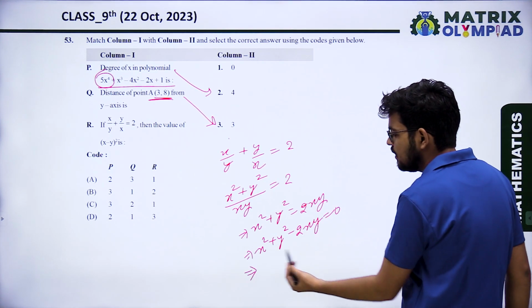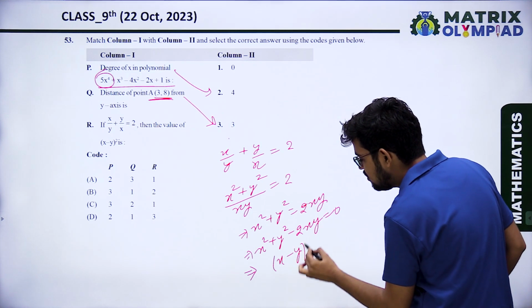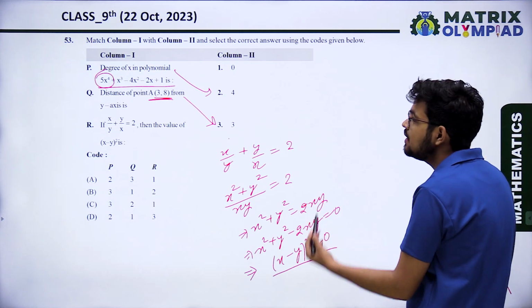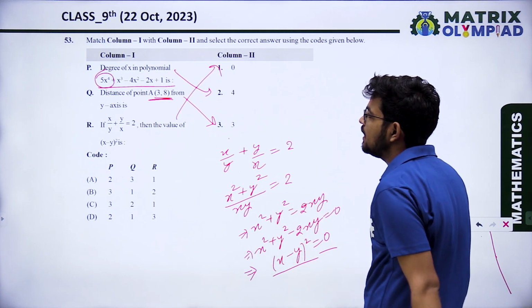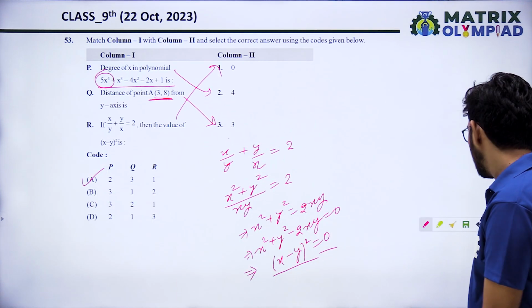When we factor x square plus y square minus 2xy, that will be (x minus y) whole square equals 0. So the value of (x minus y) whole square is 0, option A. So the correct answer is 231. 231, option A is the correct.